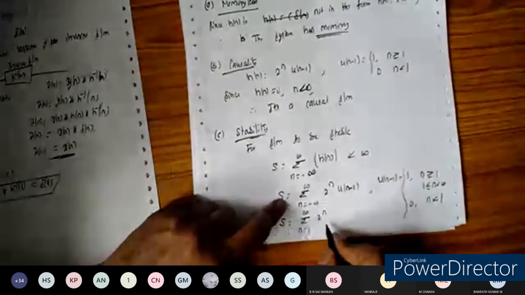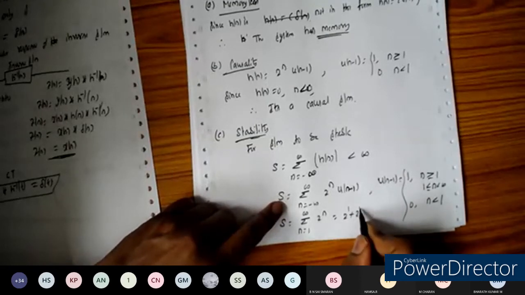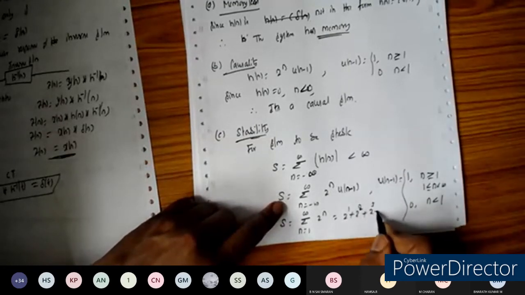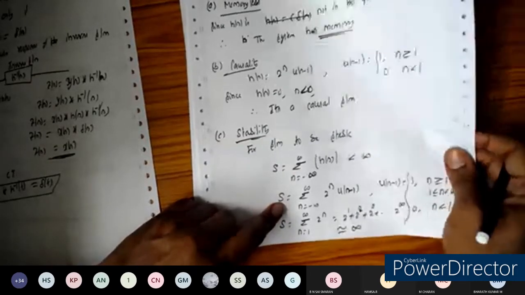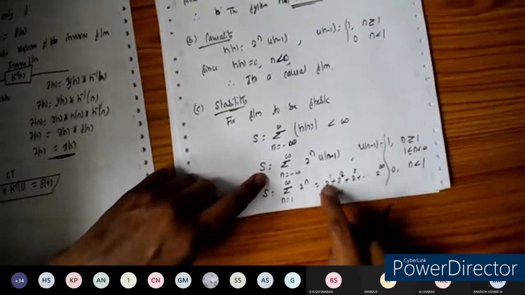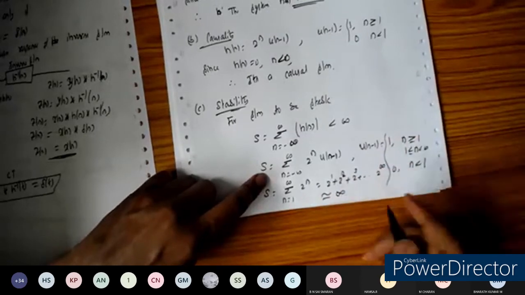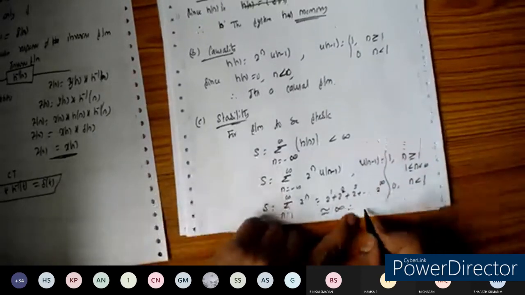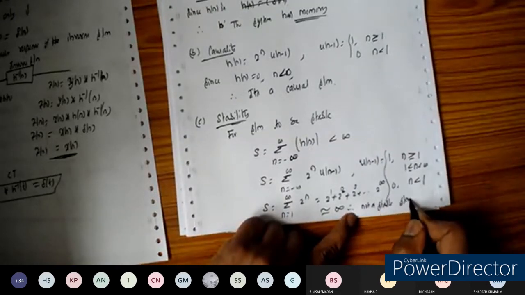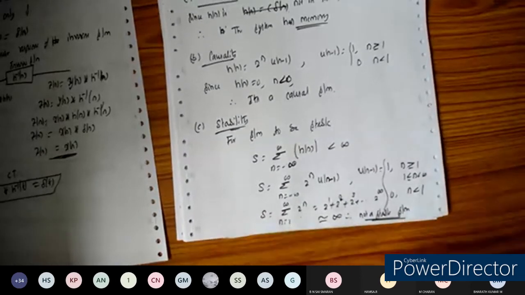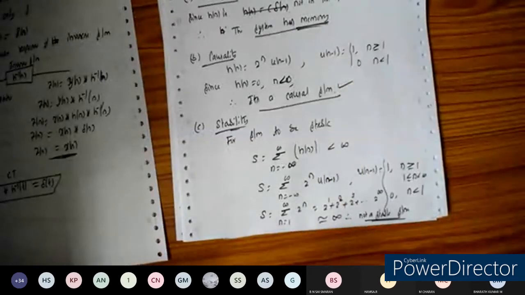So S is equal to the summation from n equals 1 to infinity of 2 to the power of n. Expanding, for n equal to 1 it is 2, for n equal to 2 it is 2 to the power of 2, for n equal to 3 it is 2 to the power of 3, and so on. For n equal to infinity it will be infinity. Because it is exponential, it keeps increasing, so the sum becomes infinity. Therefore the given system is not a stable system.